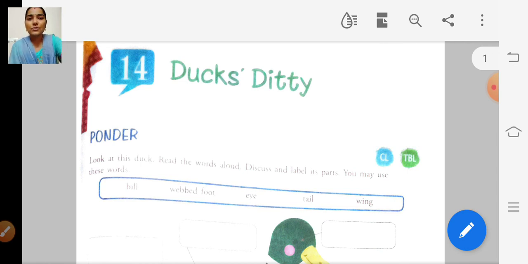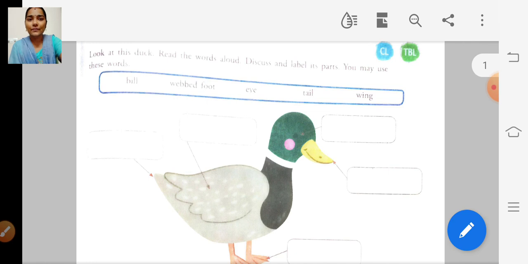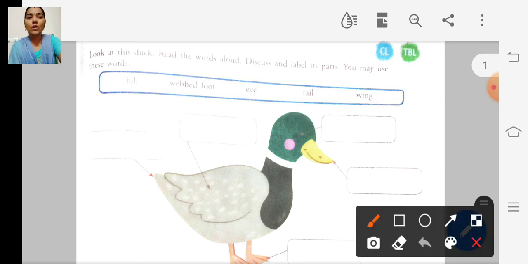Before going to the lesson, let's do one activity. So you all know the body parts of the duck. What is it called? It is the bill. And this black dot is called the eye.